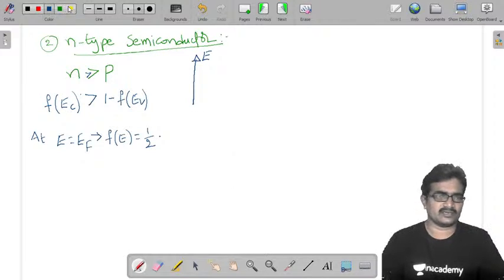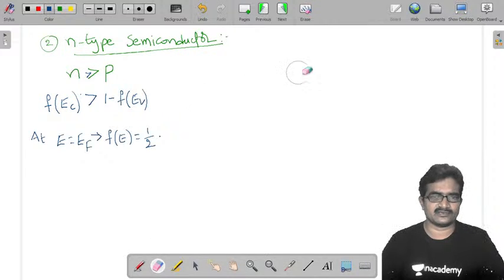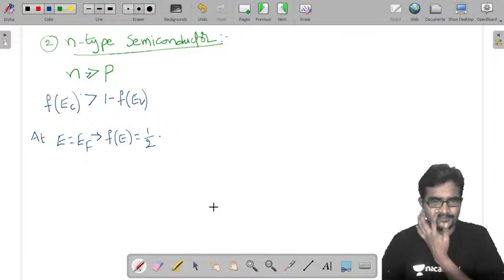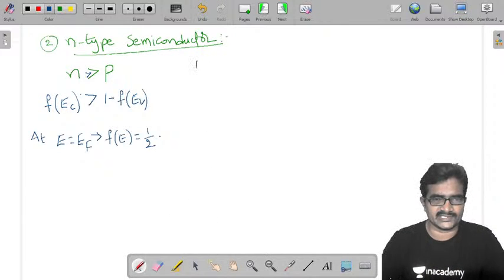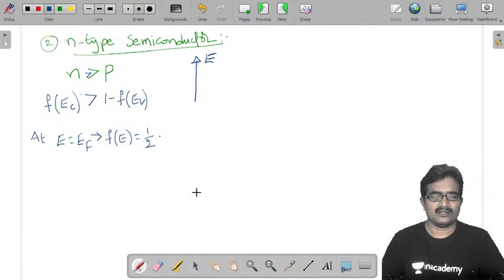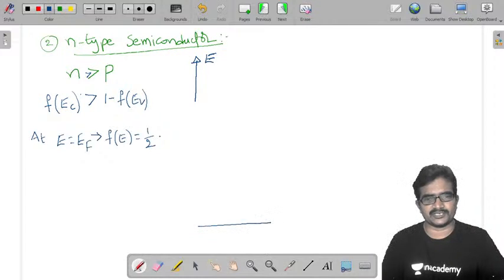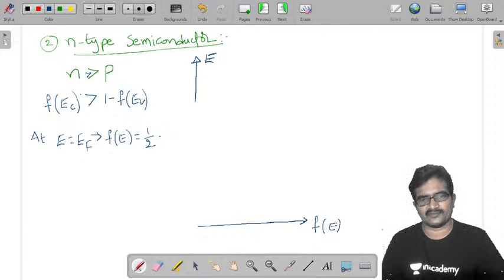Okay, you can do one thing. I am following the previous procedure. Here, you can take either positive direction or negative direction. It's not an issue. So this is energy, and in this direction I am going to take the F of E value.